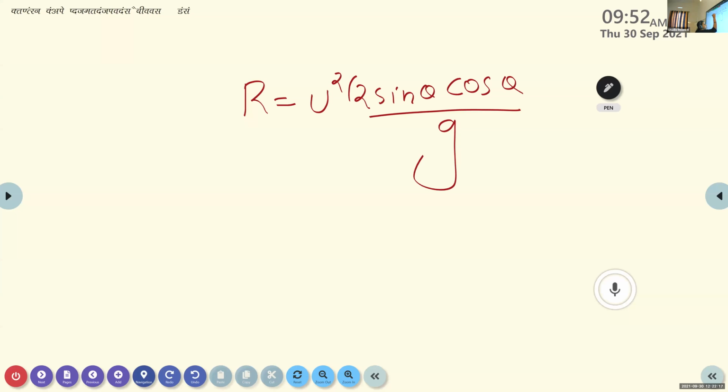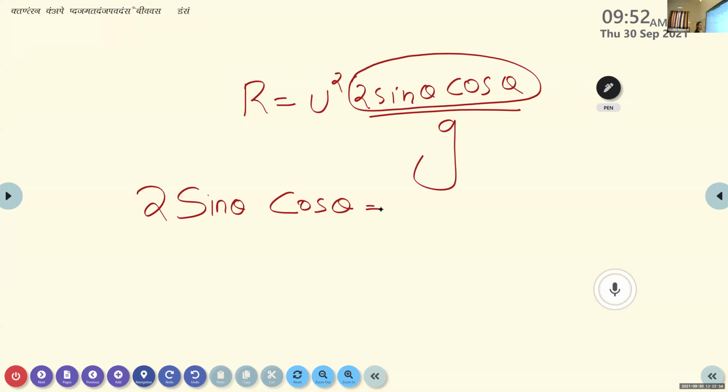Are you familiar with this term in trigonometry? What does 2 sine theta cos theta represent? In 10th mathematics, you may have studied the value of this trigonometric function. 2 sine theta cos theta is equal to, yes, sine 2 theta.